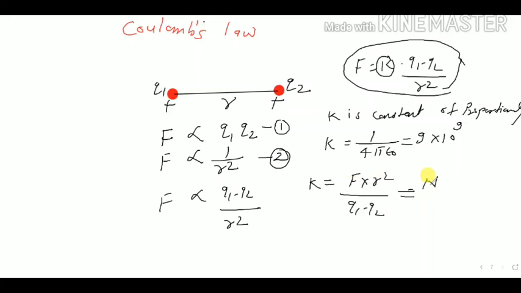So what is the unit? Newton for force, and r square means meter square, q1 q2 means चार्ज है तो कूलॉम होगा तो कूलॉम स्क्वायर. So what we can write here: Newton meter square per coulomb square. This is the unit of this k, and you can find out dimension, homework for you. फिर आज के लिए इतना ही करते स्टूडेंट्स. नेक्स्ट टाइम will study most important part of the chapter, Coulomb's law in vector form. Thank you so much, students.